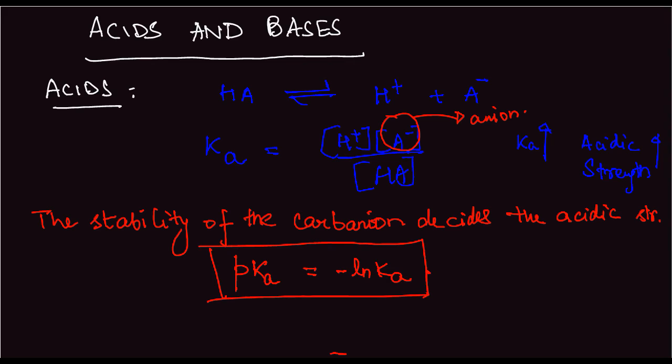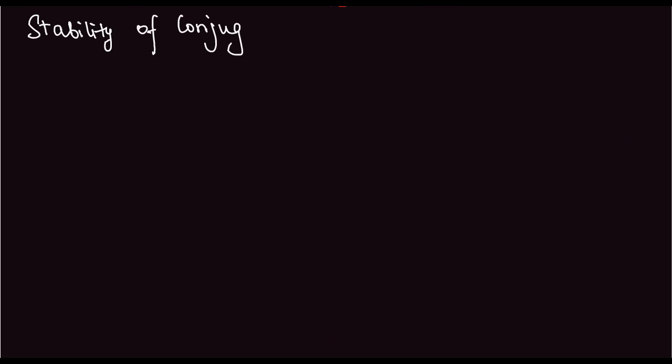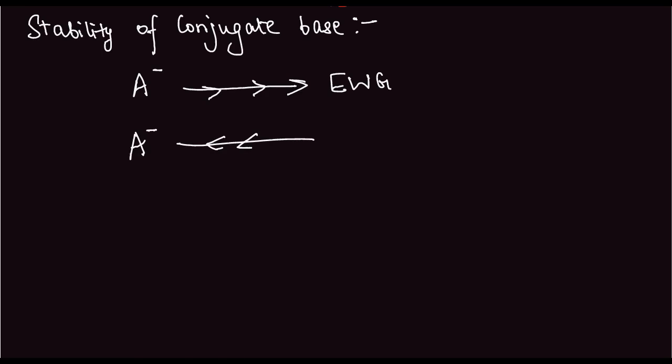Okay, so next we move to stability of the conjugate base of an acid. Now, if A minus is associated with an electron withdrawing group, then its electrons will be pulled away. And if A minus is associated with an electron donating group, then more electrons will be pushed towards it.